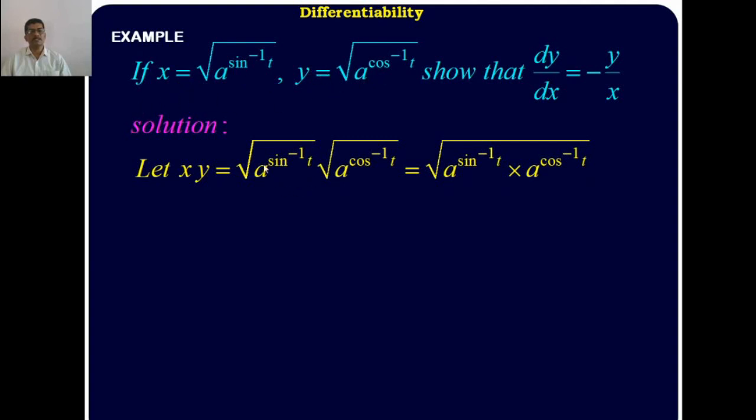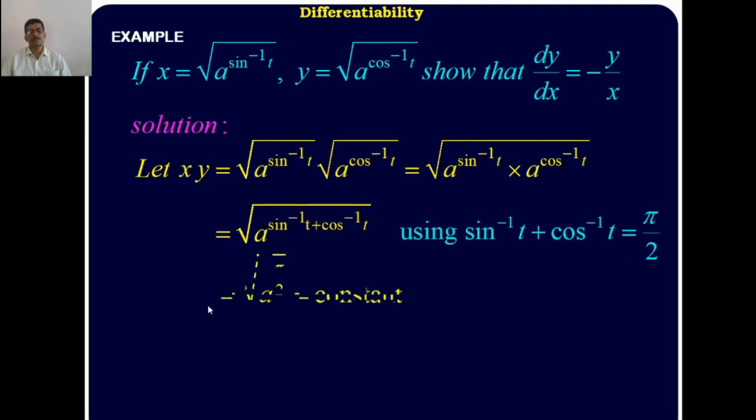x into y is equal to root of a to the power sin inverse t into root of a to the power cos inverse t. Using the index law, a to the power m into a to the power n is a to the power m plus n, so this is root of a to the power sin inverse t plus cos inverse t. You know that in trigonometry, sin inverse t plus cos inverse t, for t in the closed interval minus 1 to plus 1, is always pi by 2. Therefore, its value is root of a to the power pi by 2, which is a constant.